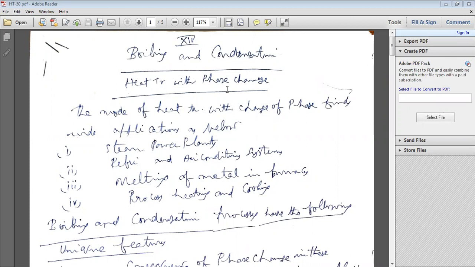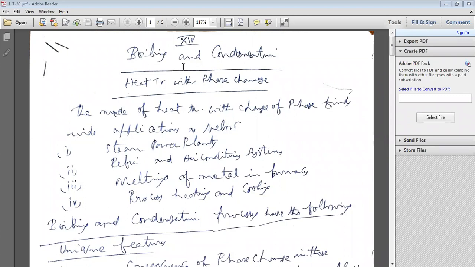That's why there is a change of state or change of phase. Phase change means liquid to vapor. And what is condensation? Vapor becomes liquid. Vapor condenses into liquid. So condensation is just the reverse process of boiling.